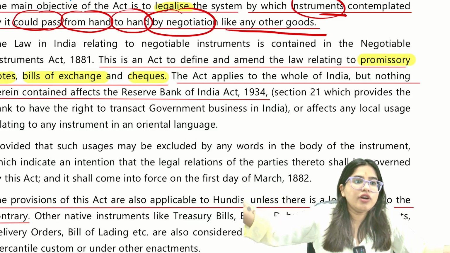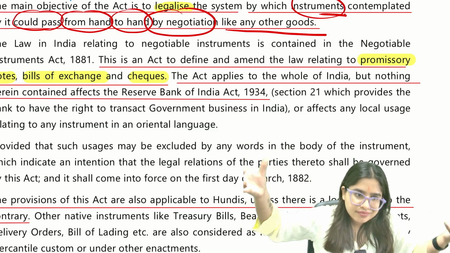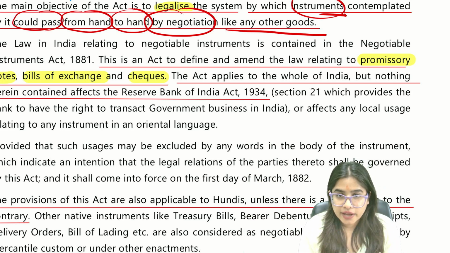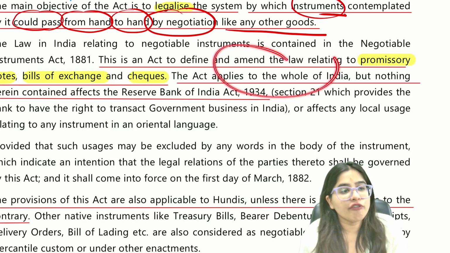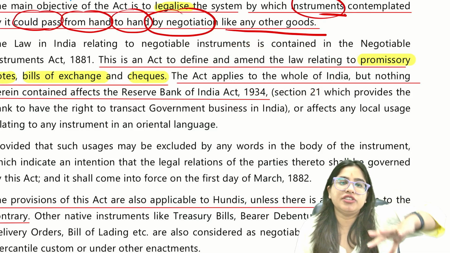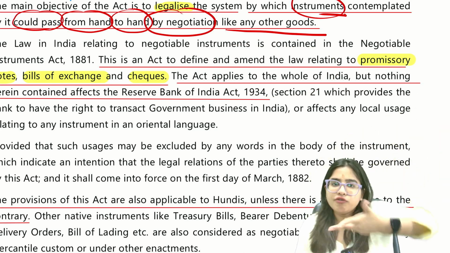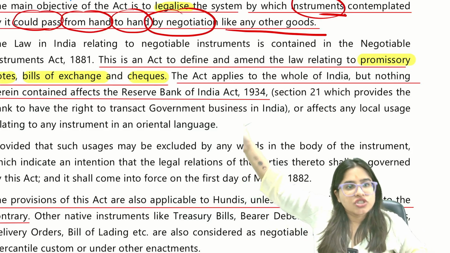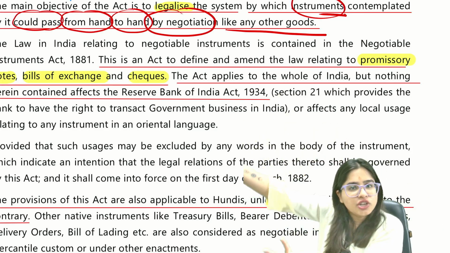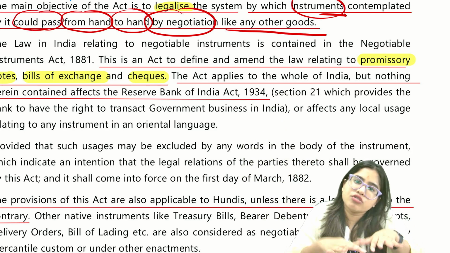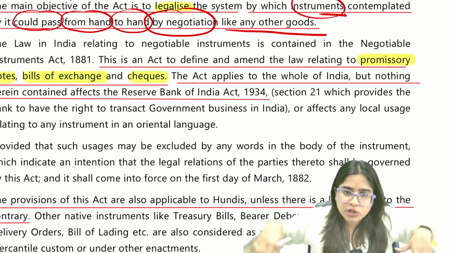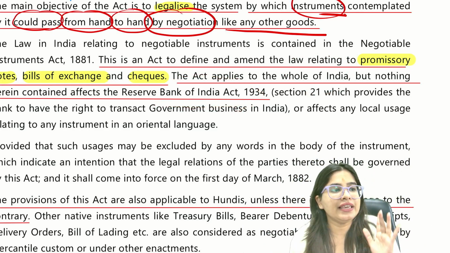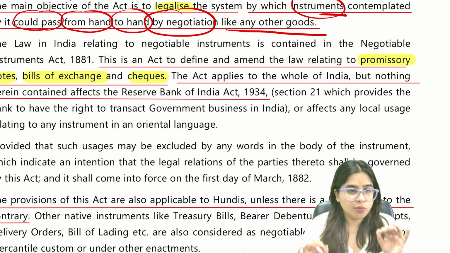It's like you cannot apply the house rules to the father. So this act does not apply to RBI, and this act applies to whole of India, including Jammu and Kashmir after abrogation of Article 370. Of course it applies to whole of India. We cannot apply our Indian law to China. China has its own law. Every country has its own law. So our law, Negotiable Instrument Act, is applicable to whole of India, but it does not apply to RBI. I hope that is clear.